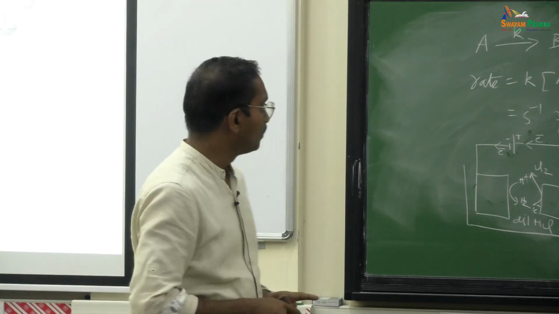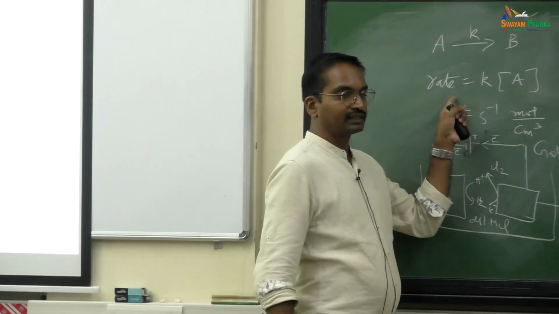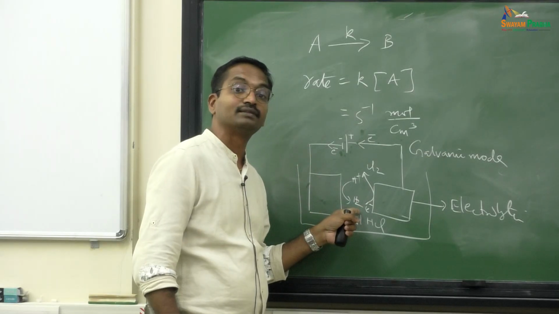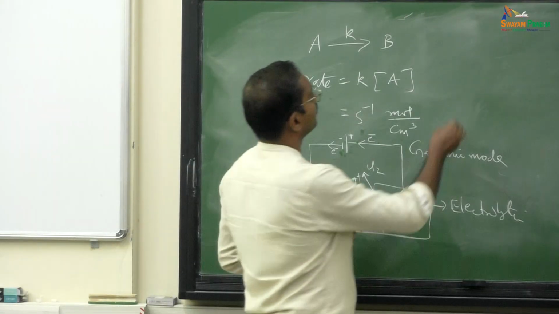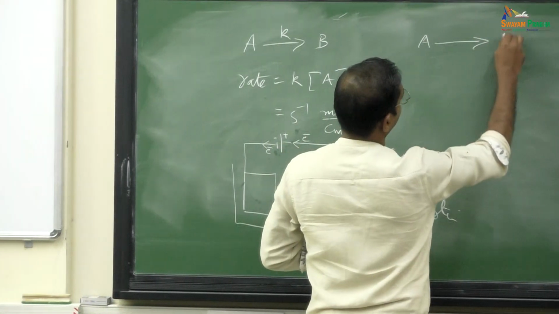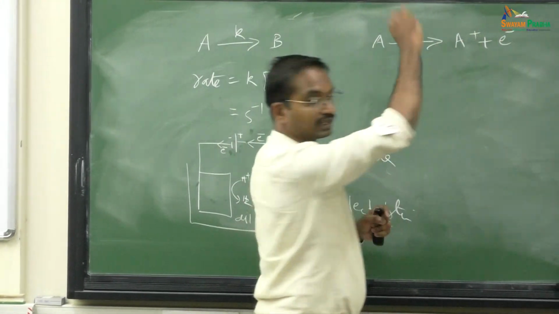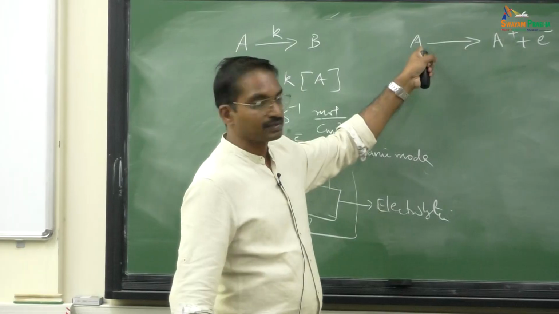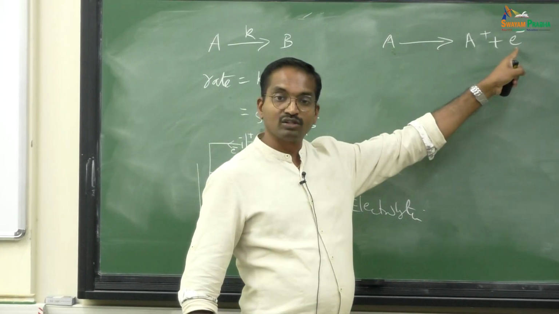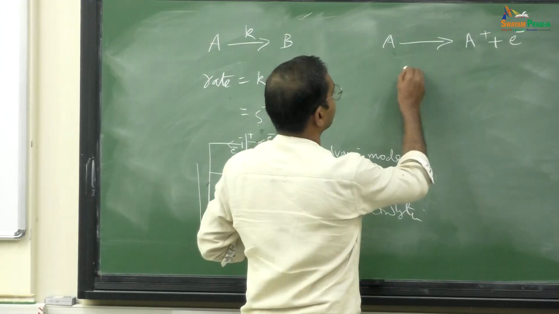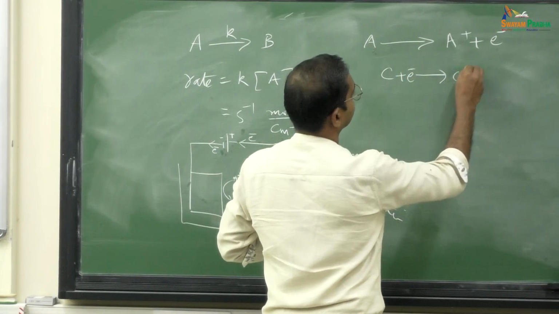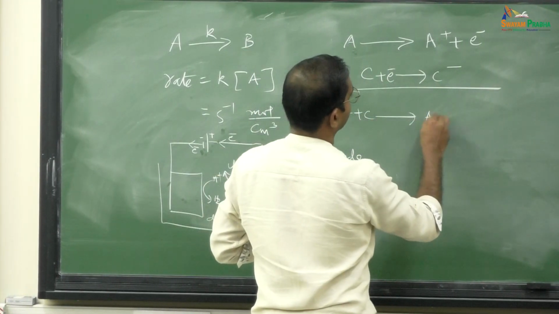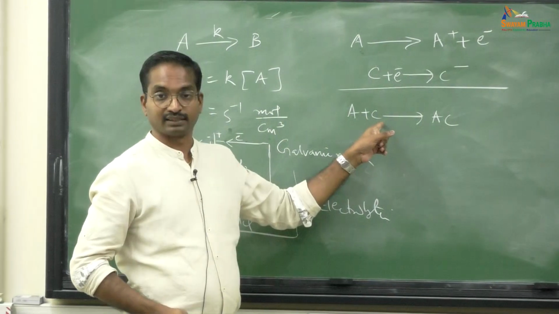Now the rate of the reaction in chemical kinetics, we express as moles per second per centimeter cube. How do you do it in electrochemistry? In electrochemistry, I will rewrite it a little differently. See, now if I take this electron from this species, and this electron has to go somewhere, there may be something C that takes the electron, gives say C minus. So the overall reaction is A plus C giving AC. This is a chemical reaction.